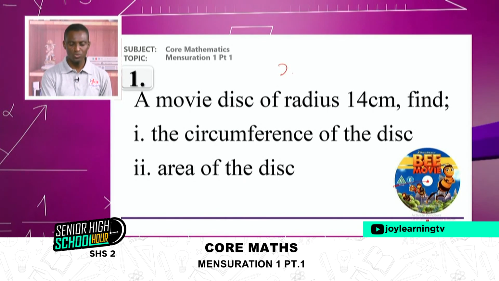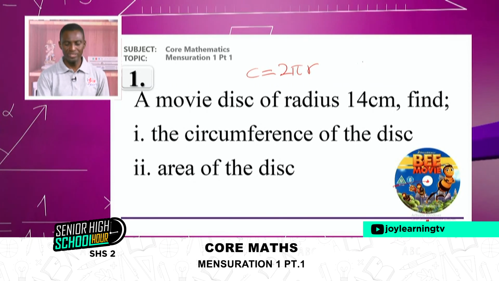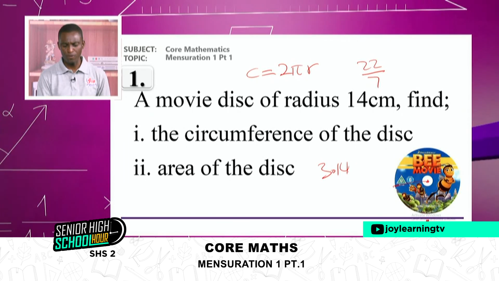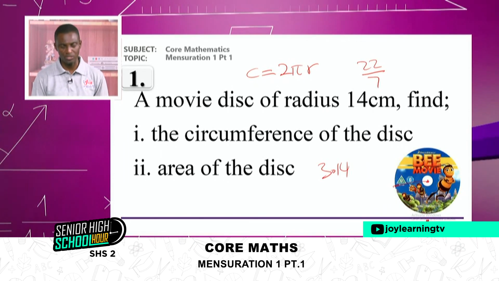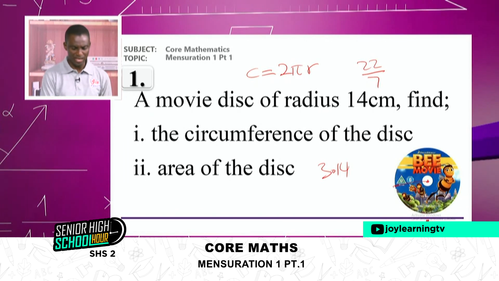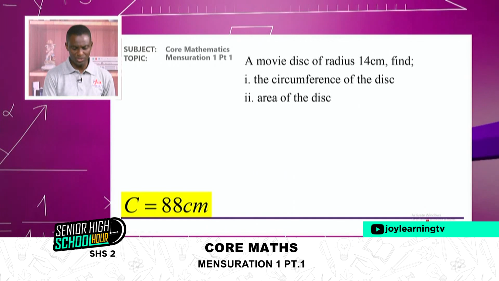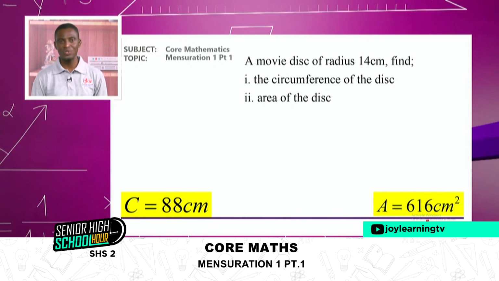Circumference is 2 pi r, that is C, and knowing that your pi can be equivalent to 22/7, or you can just say 3.14. Normally it's given in the question. If it's not given, it's a constant, so everybody knows the constant. You can just quote it and use it, and you get your answer. When you make substitution to this, you write your circumference will be 88, and your area will be 616.